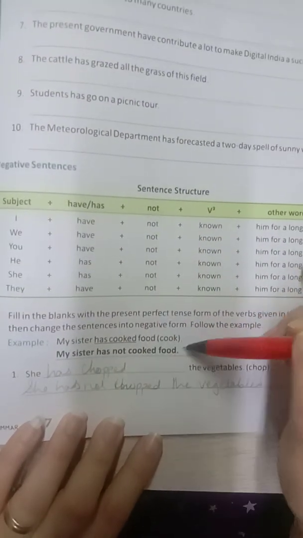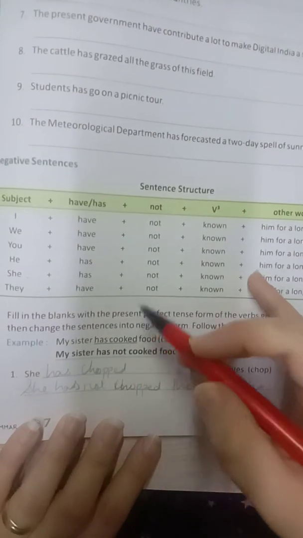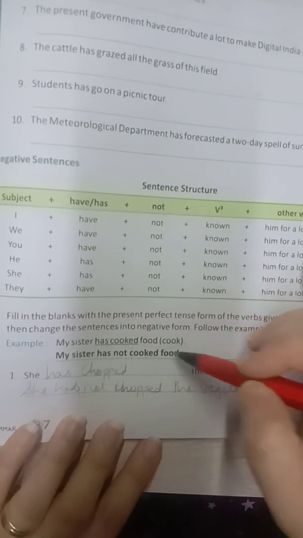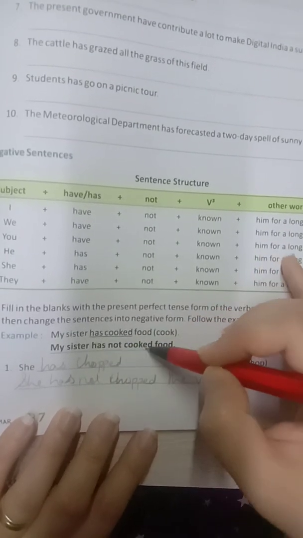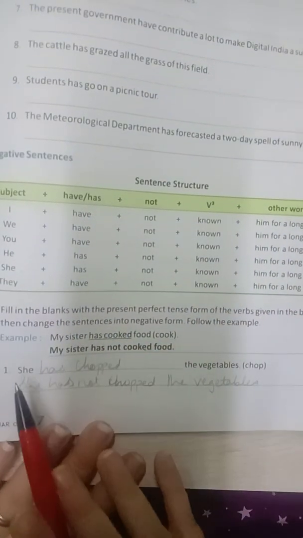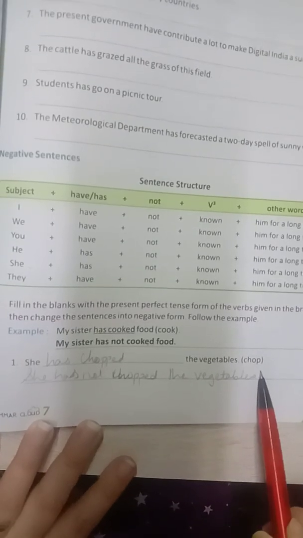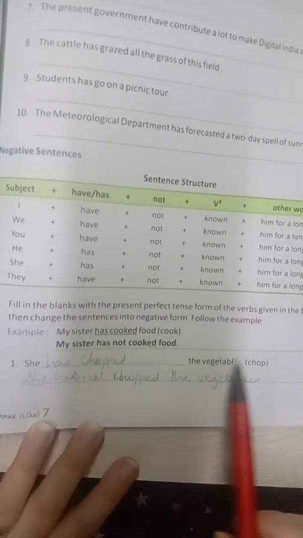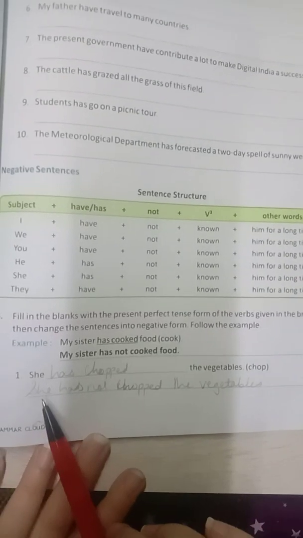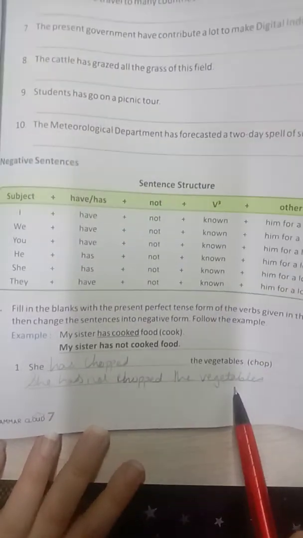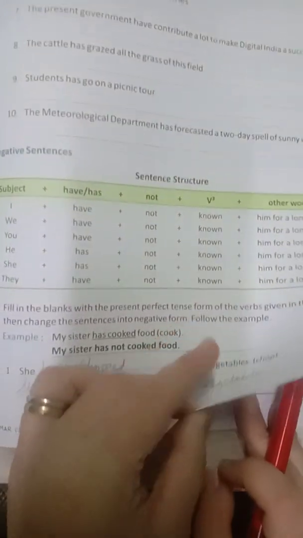My sister dash food, cook. My sister has cooked. So has and cooked. My sister has not cooked. So here you have added not between has and the verb in the third form. See the first one. She dash the vegetables, chop. She has chopped the vegetables. With she and he we use has. She has not chopped the vegetables. We added not in between has and the third form of the verb to make it negative.